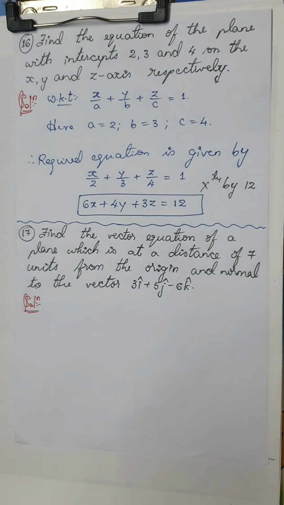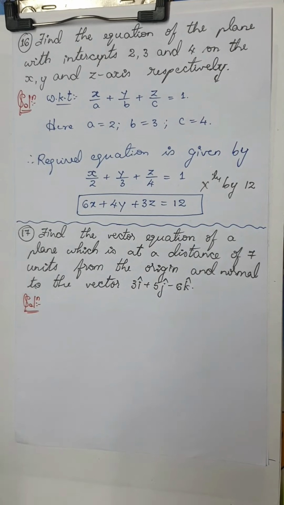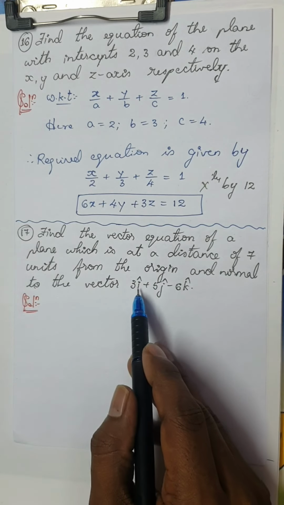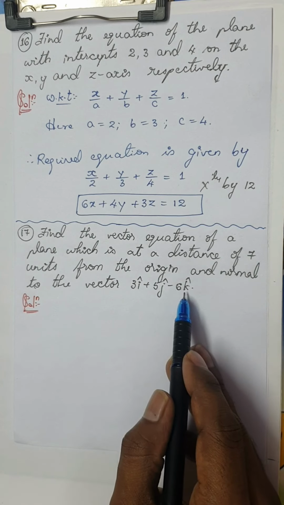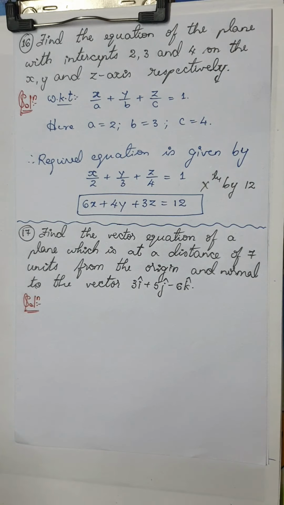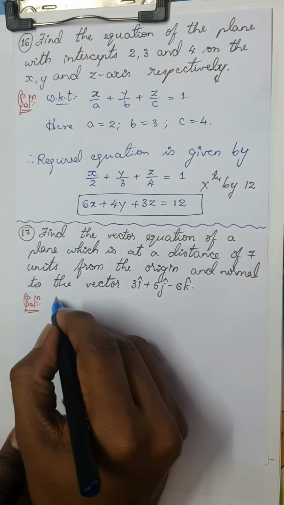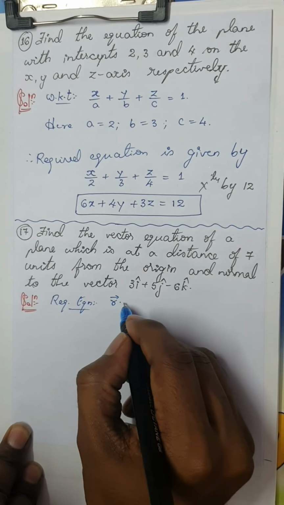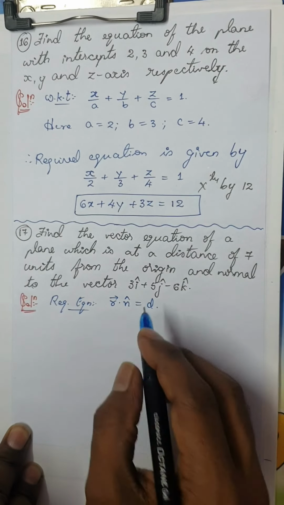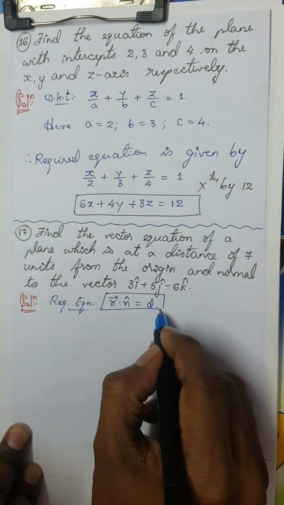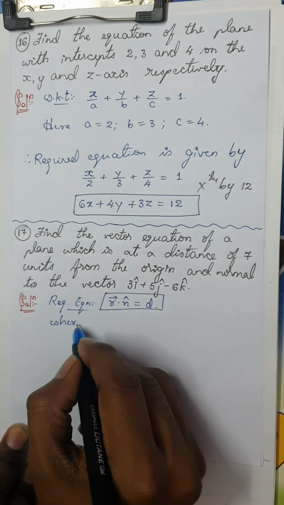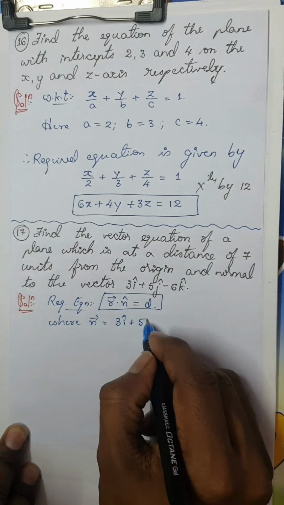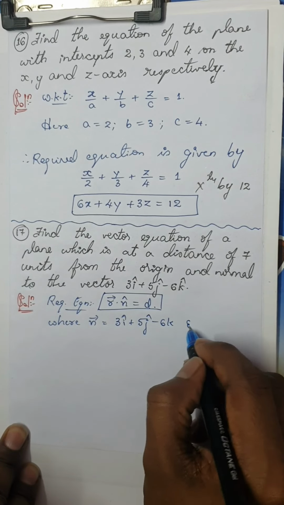Fine. Moving on to the next question. Find the vector equation of a plane which is at a distance of 7 units from the origin and normal to the vector 3i plus 5j minus 6k. So the required equation here, we all know it is r dot n cap is equal to d. This is my standard equation where the vector n is 3i plus 5j minus 6k and d is equal to 7.